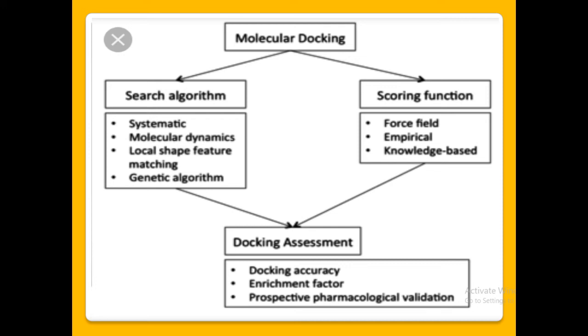Here you can see how molecular docking is done. For the search algorithm, you can take systematic searching, molecular dynamics, local shape feature matching, or genetic algorithm. Or if you go by scoring function, then you measure the force field between the molecules, empirical formula of the molecules, knowledge-based analysis. So both ways you can go, but finally you come to the molecular docking assessment.